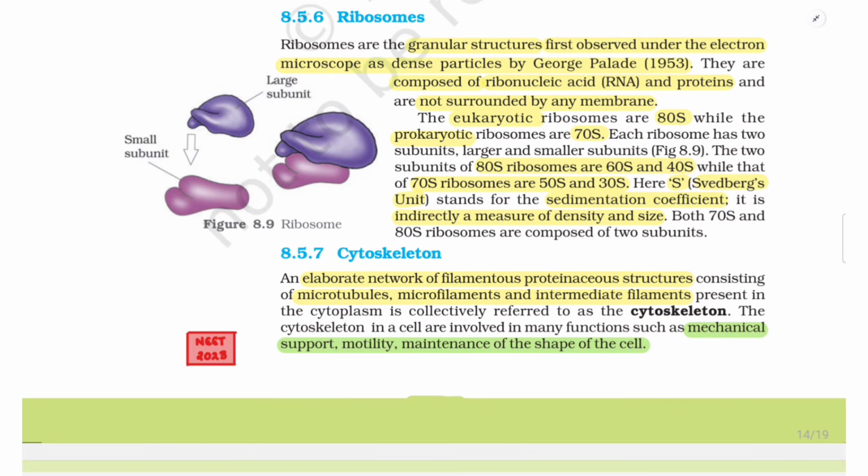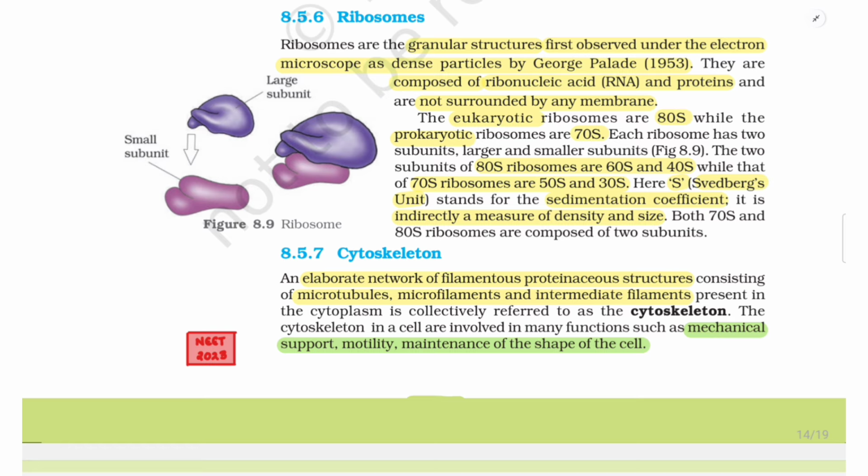8.5.6 Ribosomes. Ribosomes are the granular structures first observed under the electron microscope as dense particles by George Palade in 1953. They are composed of ribonucleic acid (RNA) and proteins and are not surrounded by any membrane. The eukaryotic ribosomes are 80S while the prokaryotic ribosomes are 70S.